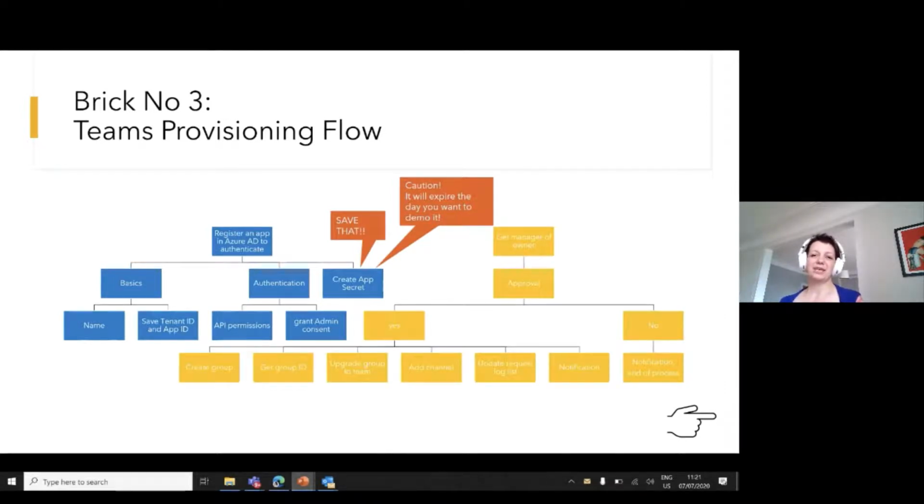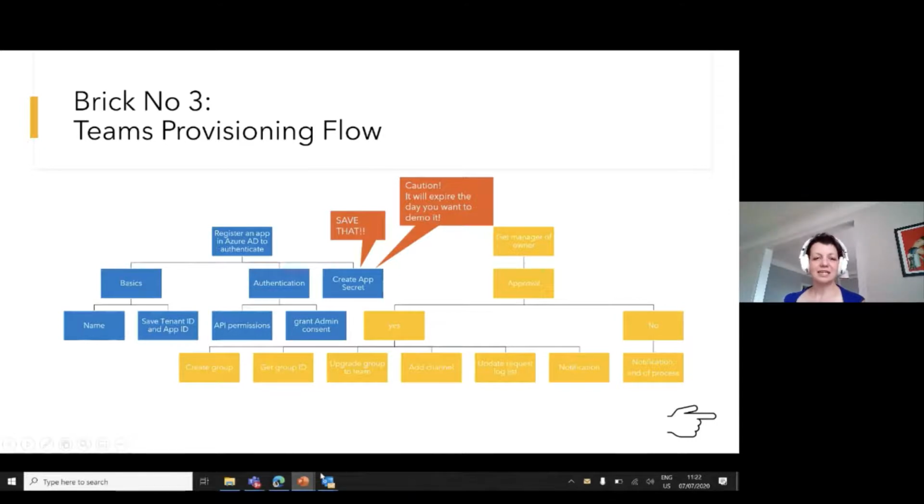What we now do is we get the manager of our desired owner, and then we get an approval from this manager. And this means if the approval outcome is yes, it's approved, then we create the group, we get the group ID, we upgrade the group to a team, we add the desired channels if they were provided, we update the request log list in SharePoint to tell, hey, this is first approved, and then it's created, and we send beautiful notifications to our users. And if the business manager says, nope, this is not a good idea, so we don't need actually a team, then we just send a notification and end this process.